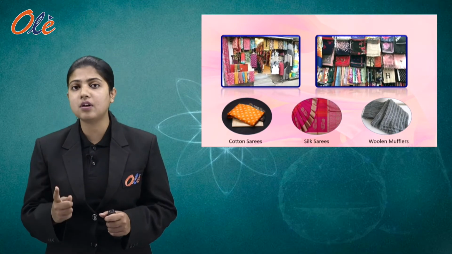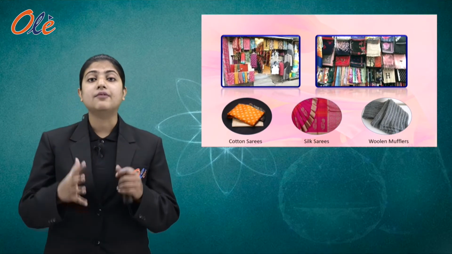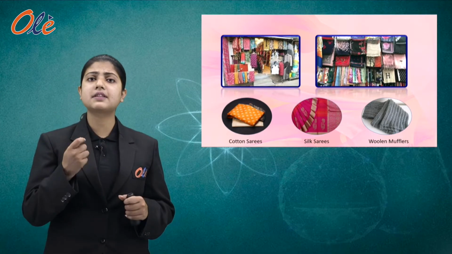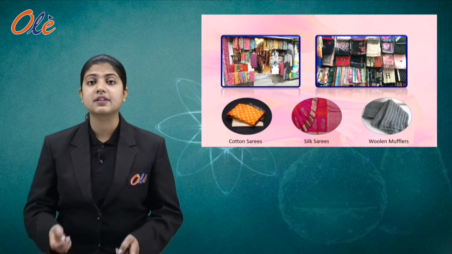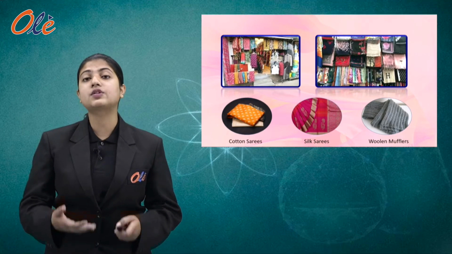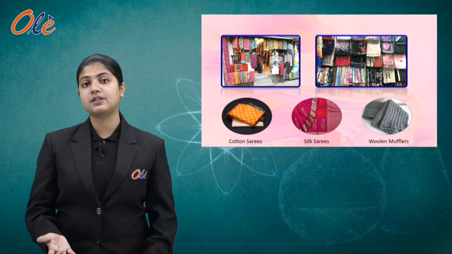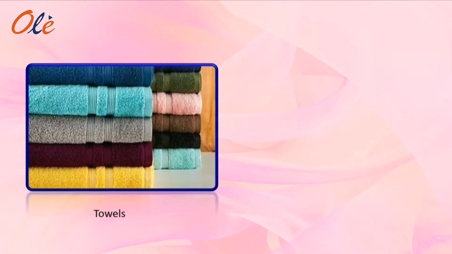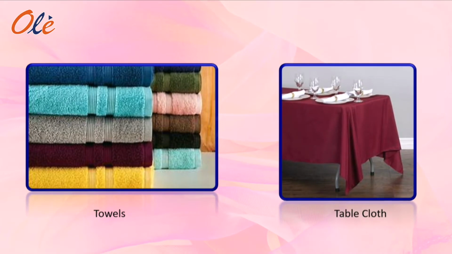Now Rahul wondered whether different clothes or different materials are made up of different fabrics. Then again Rahul searched for more options in the market and he saw the towels, the tablecloth and many more.